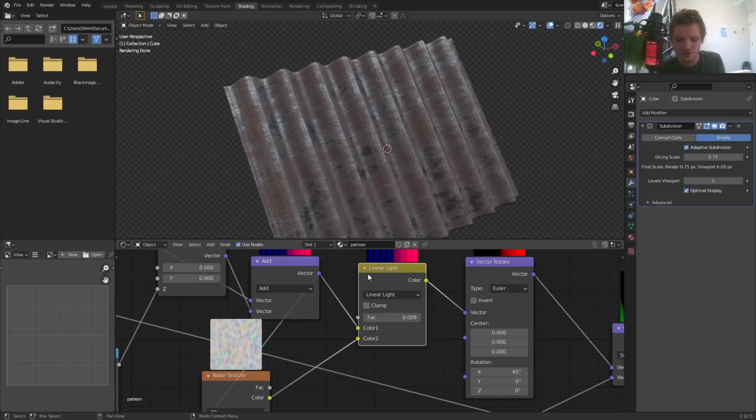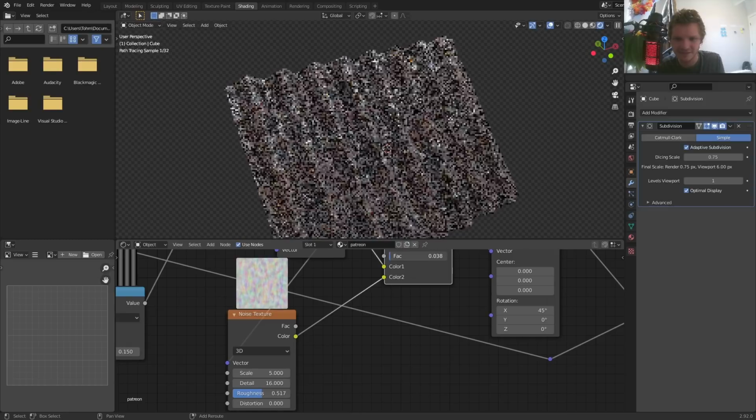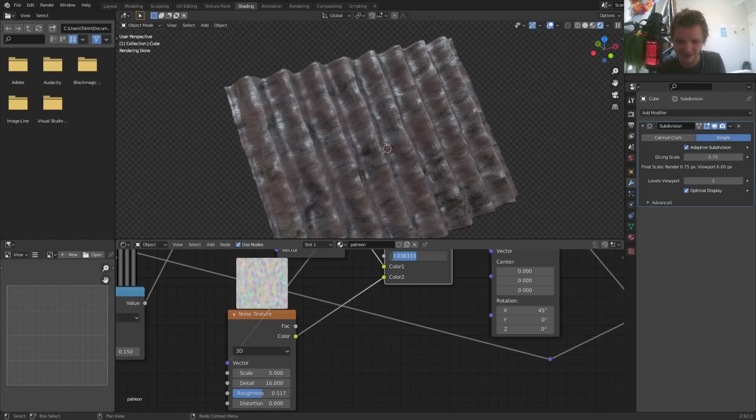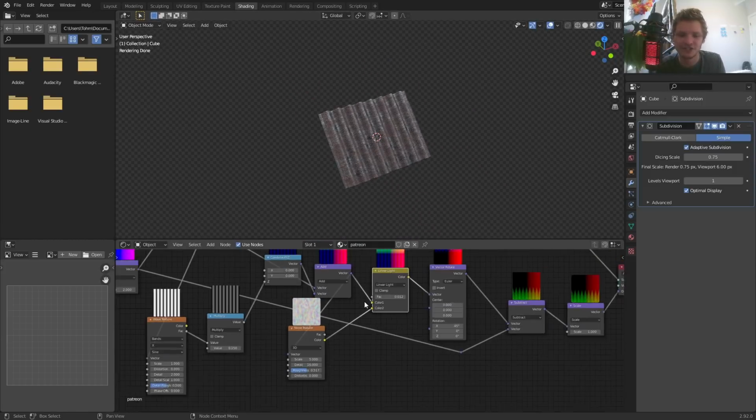Okay, so this is super subtle. So here's the before and after. I don't know if you can even tell a difference. Maybe we should make it a tiny bit stronger. I'm just adding a tiny bit of randomness, so it's nothing crazy, but there we go. You can also change the scale of this for the size. Either way, it's just a tiny bit of detail.